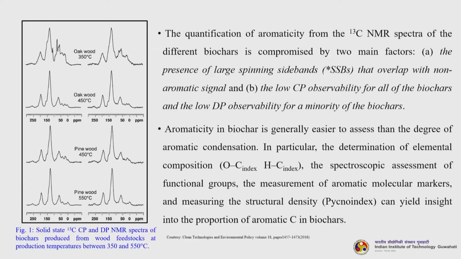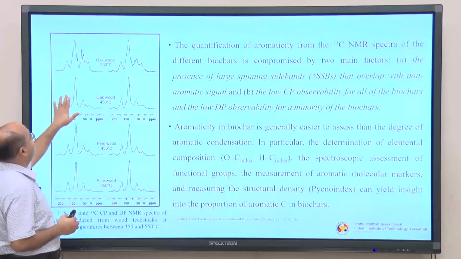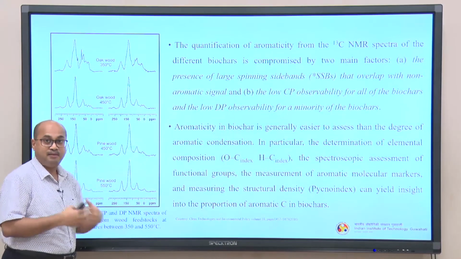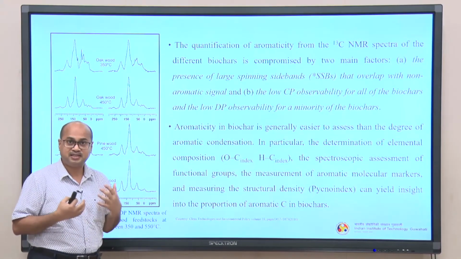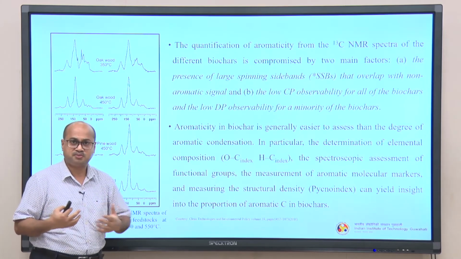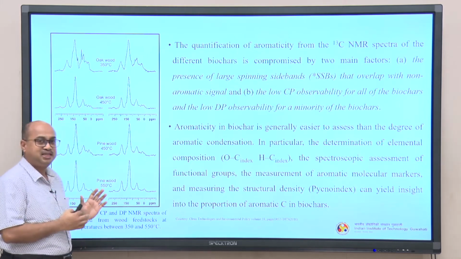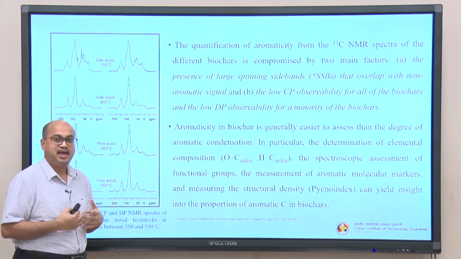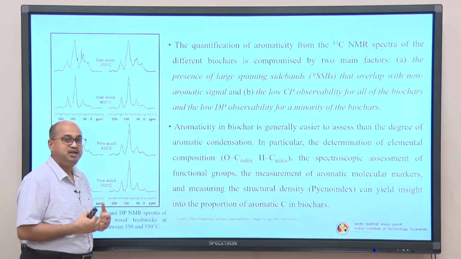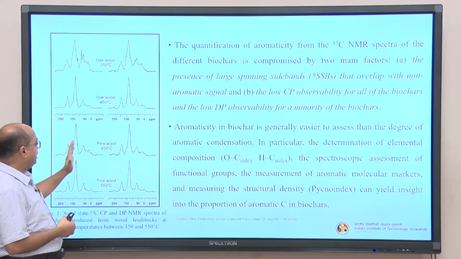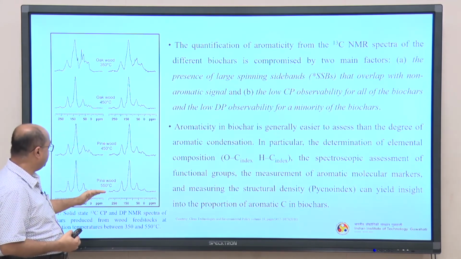Okay. So, this is one typical solid state NMR spectra, CP and DP NMR spectra of the biochars produced from the wood feedstocks at production temperatures between 350 and 550 degree centigrade. So, this is oak wood at 350 and 450. You can see that there are changes in the peaks. Now, I am not telling you in detail why the peaks have changed, because it will take so much time and is out of our discussion for this particular course, but this is just to make you understand how NMR peaks look and what you can infer from them. Similarly, the one below is the pine wood at 450 and 550.